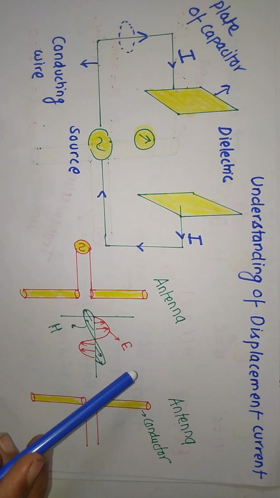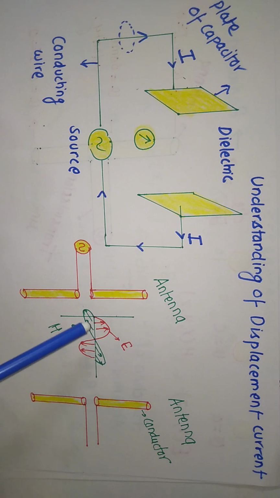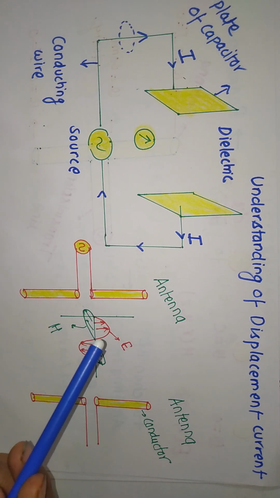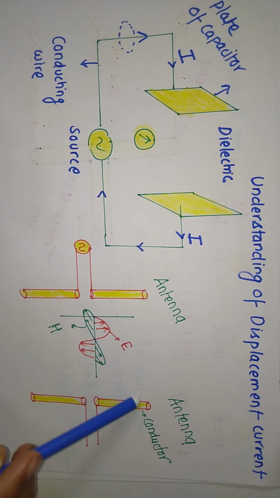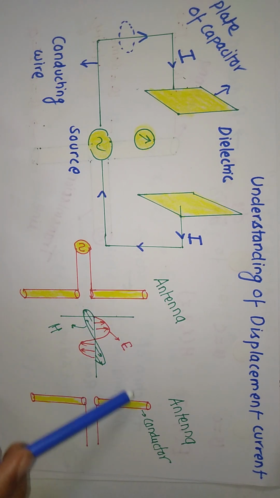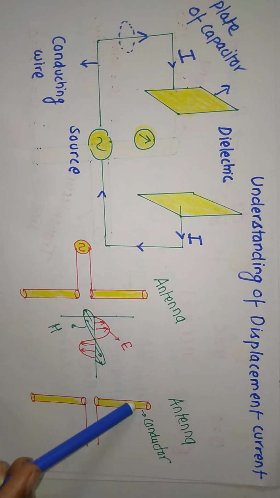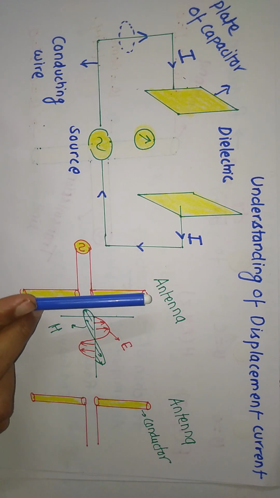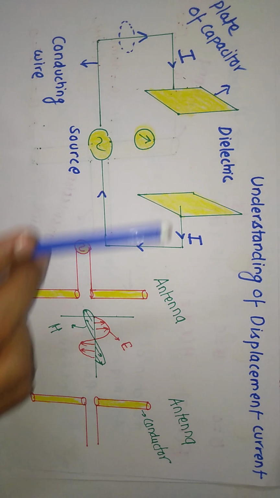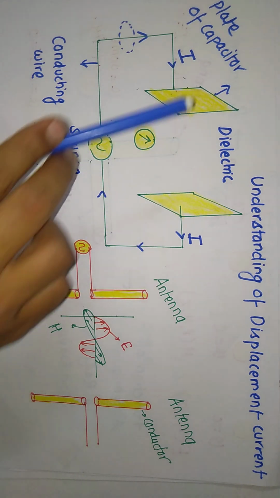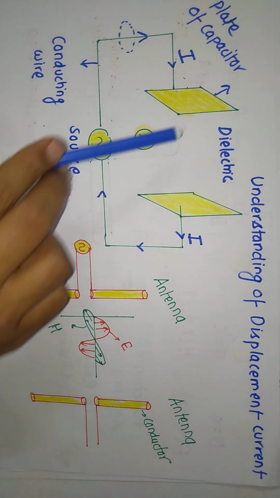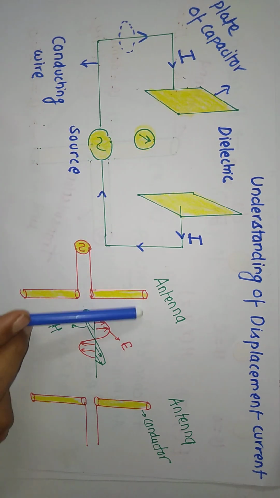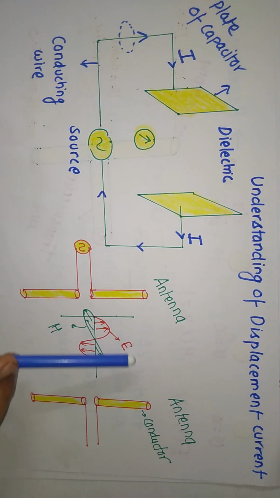If magnetic field is present in the free space, what is the root cause of magnetic field? Current. Means current will exist between these two conductors. This type of current is nothing but a displacement current. Can you compare with this situation? It's a conductor, this is one conductor, this is another conductor. Between these two there is dielectric, between these two there is free space.